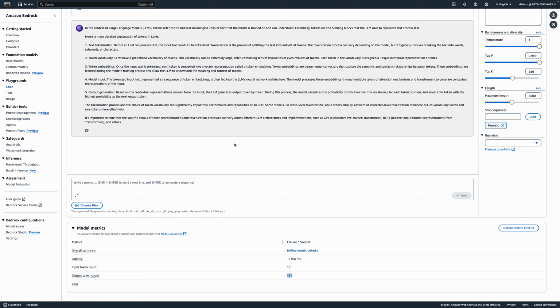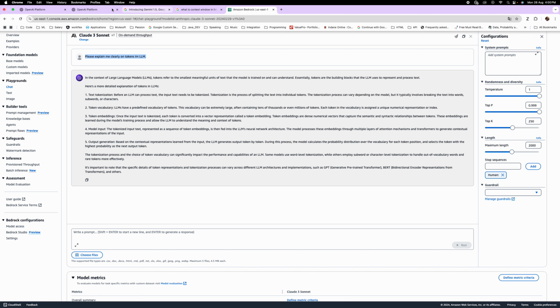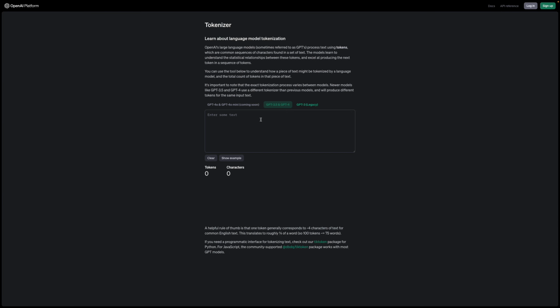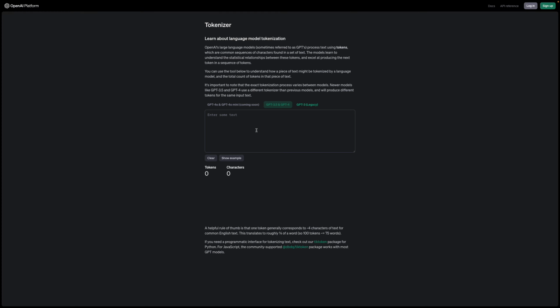Now let me quickly show you a demo of how tokenization works on OpenAI. I'll put this link in the description. You just go to platform.openai.com/tokenizer and put in the same text. Of course, every foundation model will have its own tokenization method. But in OpenAI or ChatGPT, it creates 10 tokens, even though there are 8 words.